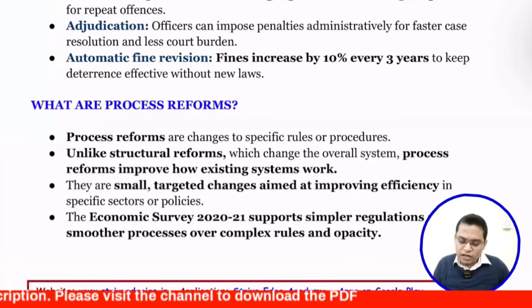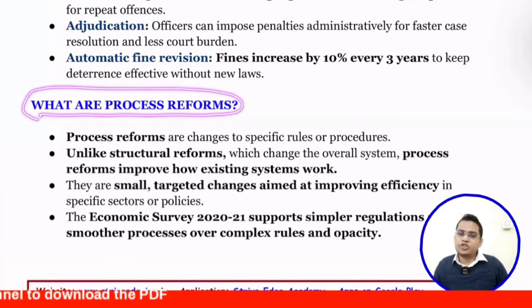Next we are going to discuss what process reform is and how it is different from structural reform.